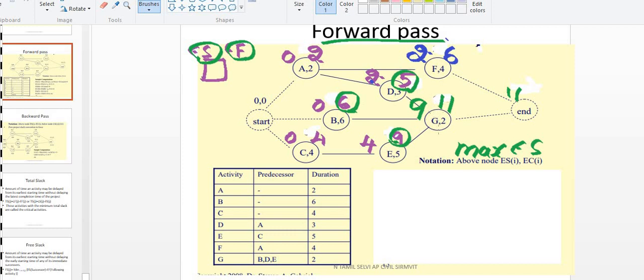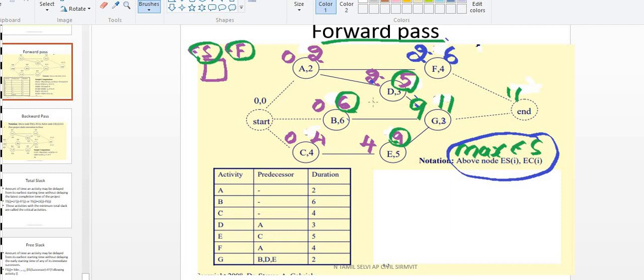But sometimes, in this type of activity, there are 3 predecessors. So what EF should you select? You have to select the maximum. Select the maximum, plus the duration, and you will get the finish. Like this only we have to finish it. Okay, that is the forward pass method.